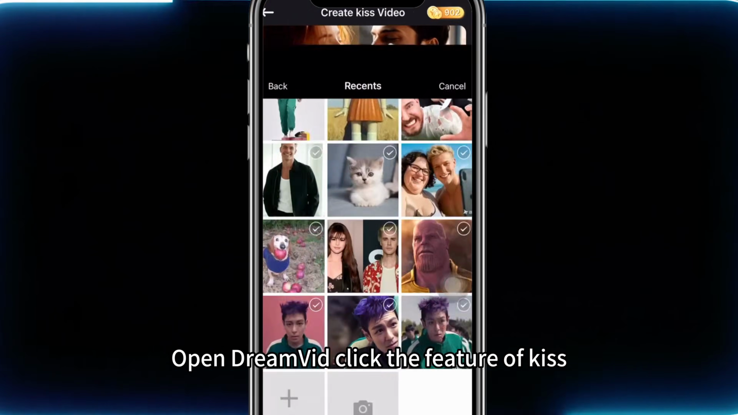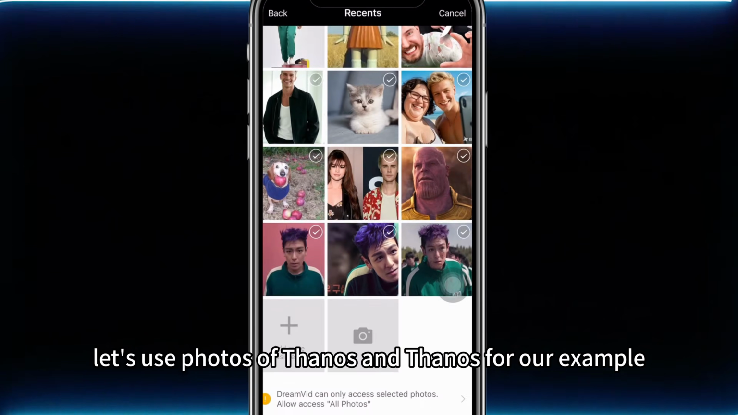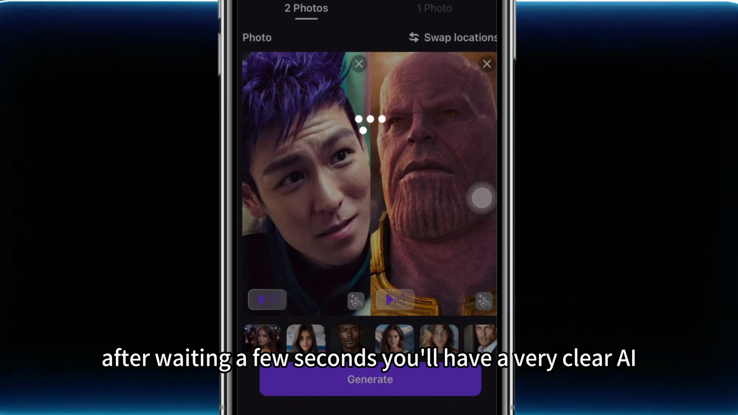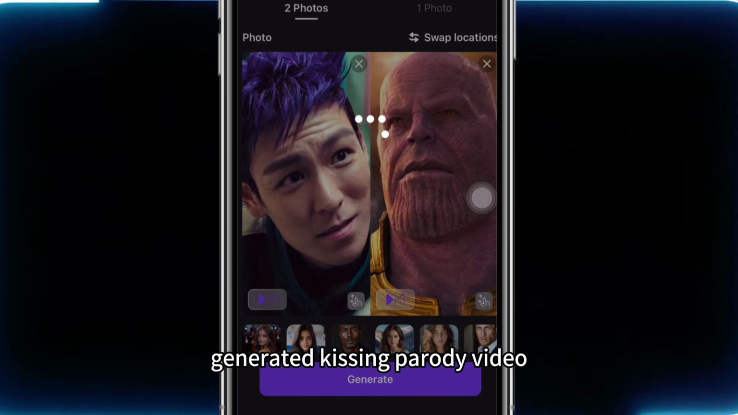Open DreamVid. Click the feature of Kiss. Let's use photos of Thanos and Thanos for our example. First, upload the 2 photos, then click Generate. After waiting a few seconds, you'll have a very clear AI-generated kissing parody video.